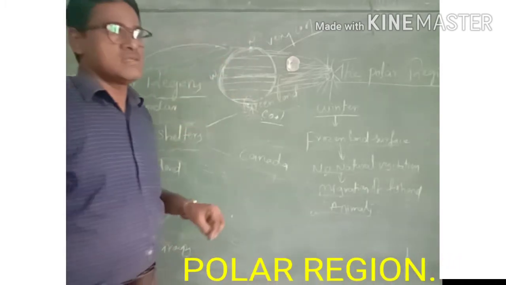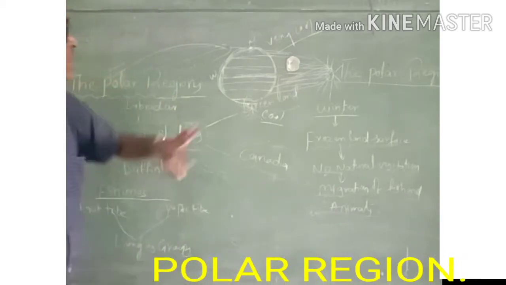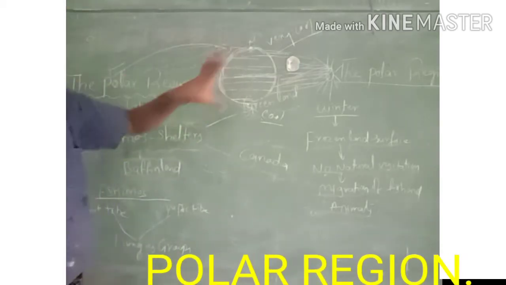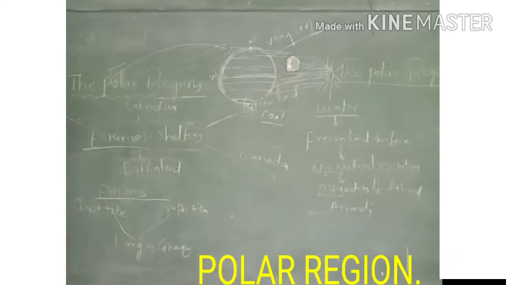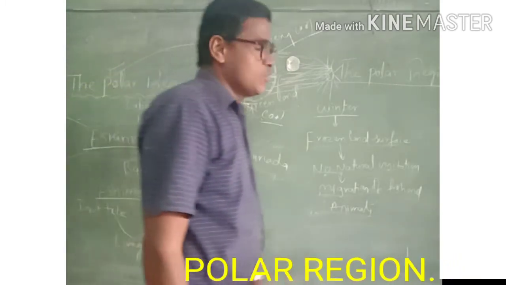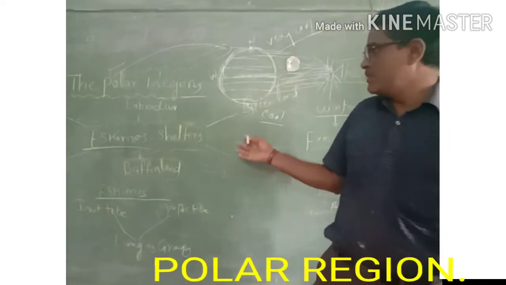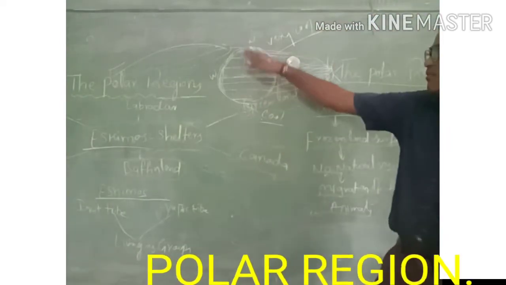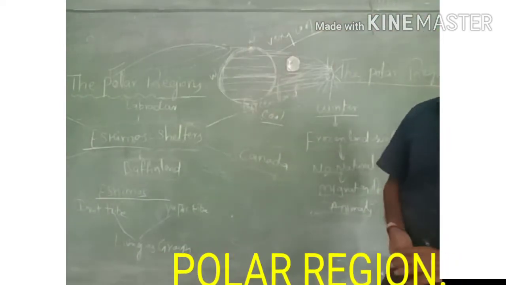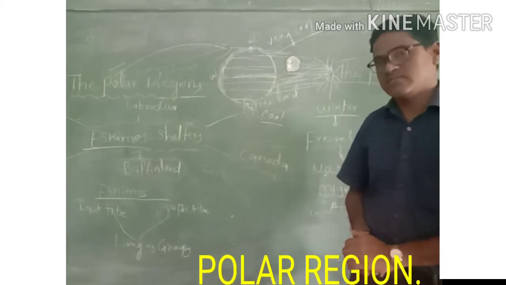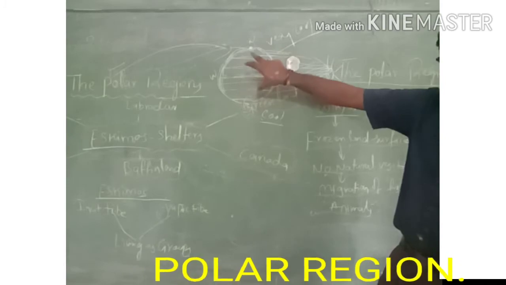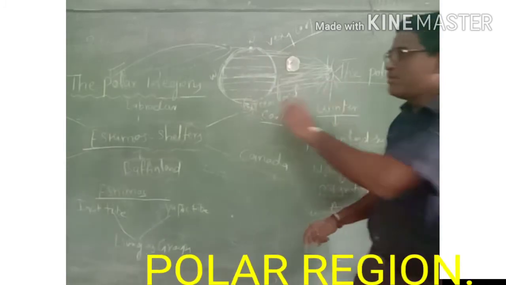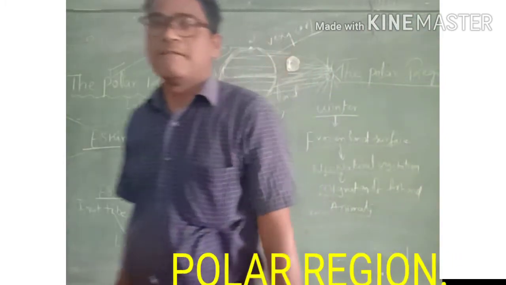The few human beings living in these two regions are called Eskimos. Who are Eskimos? The people who are living in the polar regions are called Eskimos. These Eskimo people are completely different compared with other countries in the world.